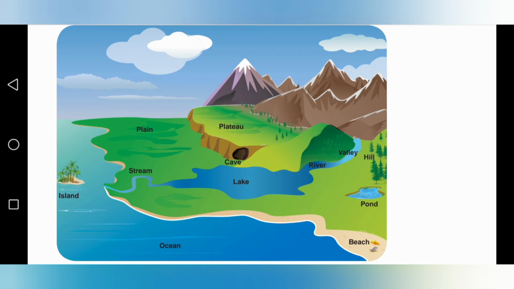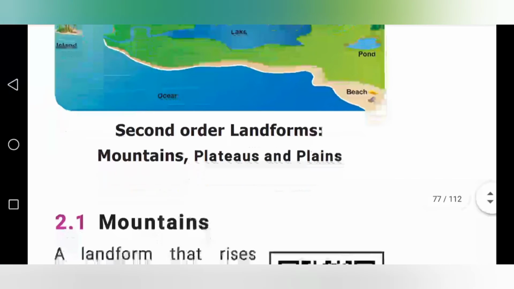Now we are going to see second order landforms, which are categorized as mountains, plateaus, and plains.